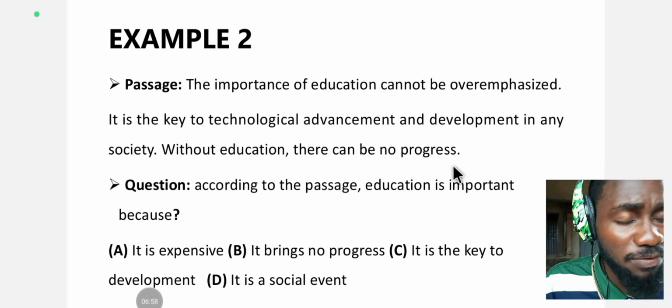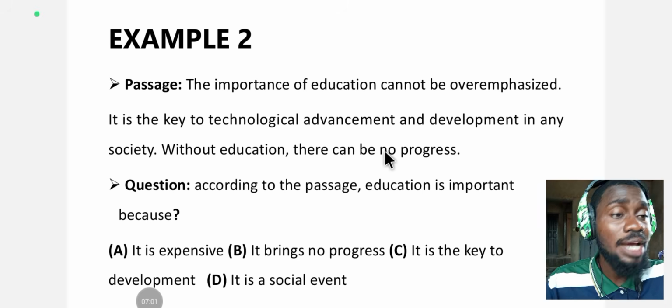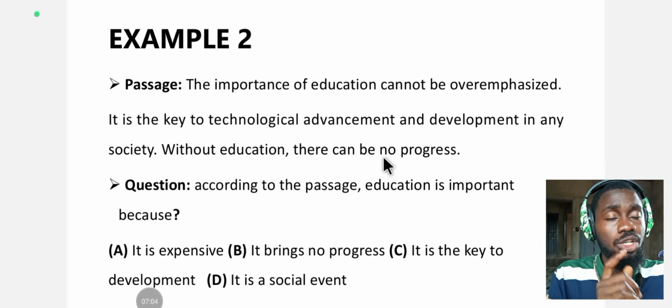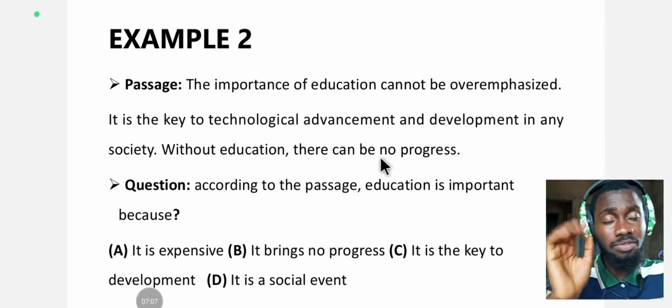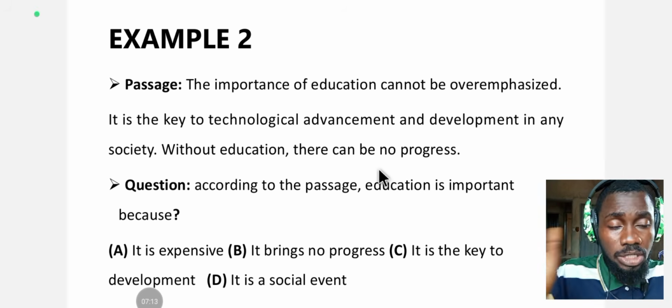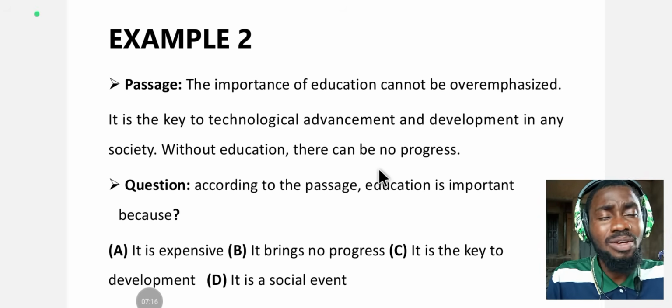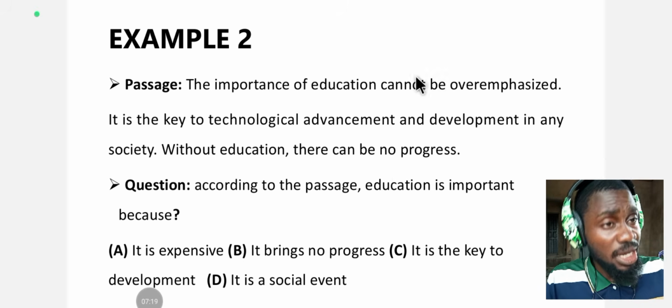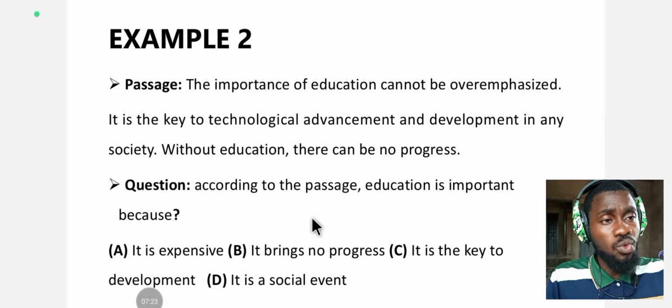Even as fast as I read this passage, I have memorized some keywords in it. So I've memorized some keywords like technological advancement, education, development, source of development in the society. A lot. I've memorized different keywords in this passage. And it's going to help us when it's time to answer the question.